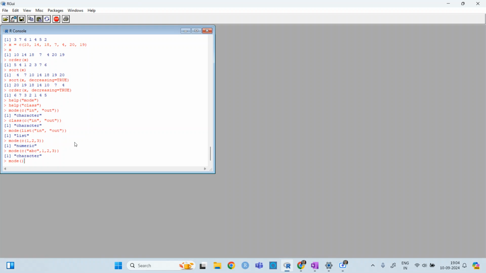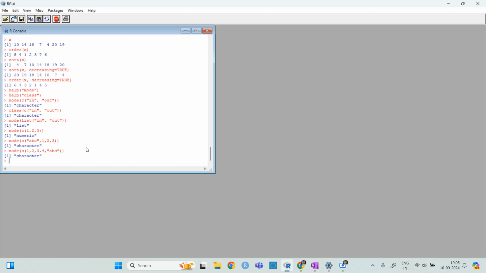Ma'am, and suppose if you reverse the command, like c of 1, 2, 3 dot 4, comma, in double quotes you give ABC. That's it. Yeah, it's showing character, ma'am. If you execute that command, you will get character.